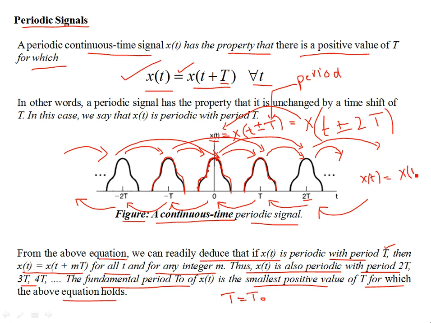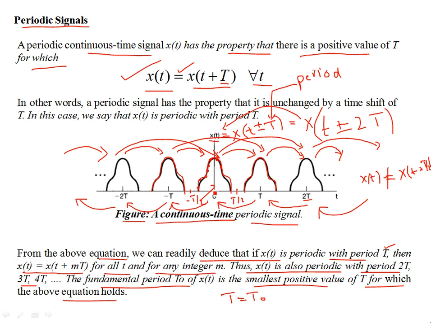You cannot say that x(t) is equal to x(t + T/2). You cannot have a fraction of T. No, you can't do that. If you do that, you're going to vacate this place. This is not equal to x(t). So you cannot have this equal to x(t + T/2) or x(t + T/3). For example, if this is T/2 and this is minus T/2, then the part of the signal that is centered at 0 is going to shift itself to T/2.